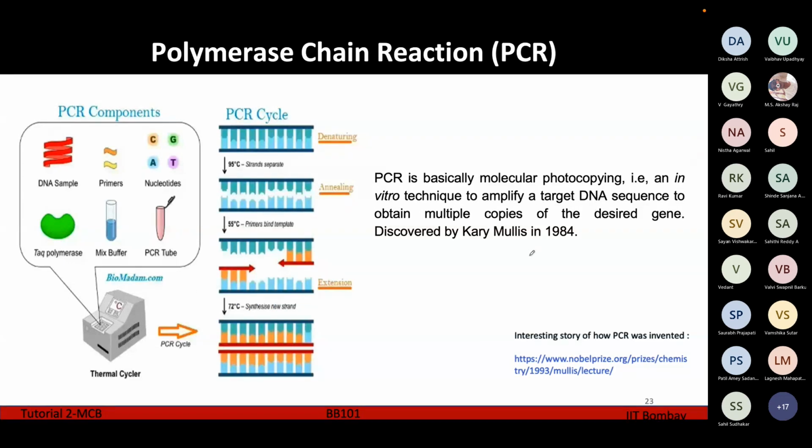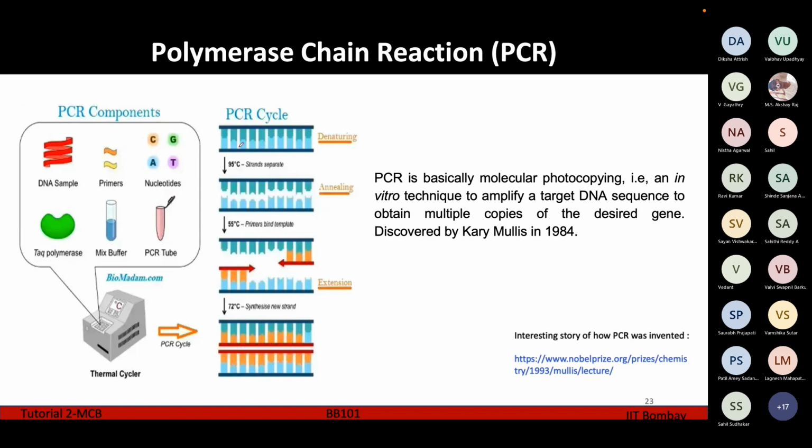So what is PCR? PCR stands for polymerase chain reaction. PCR is a process by which we are making millions of copies of our gene of interest in an in vitro process. We are not inserting our gene of interest into any bacteria. Rather, we are multiplying it with the help of a machine which we are calling the PCR machine. Now this technique was discovered by Kary Mullis in 1984.